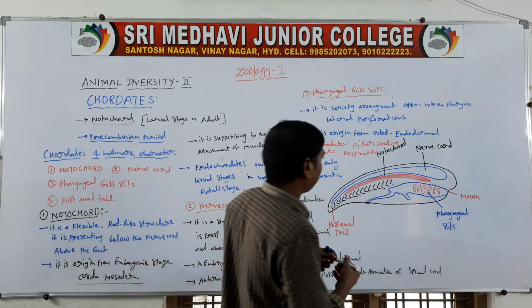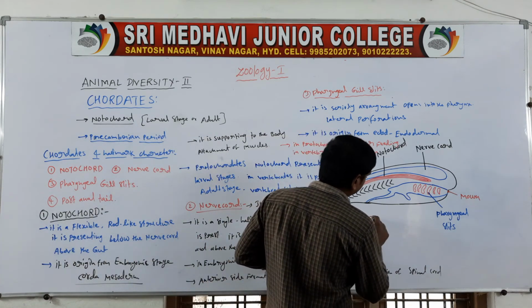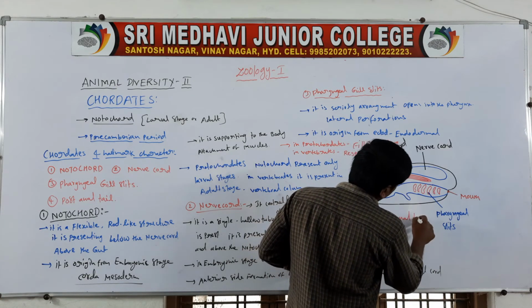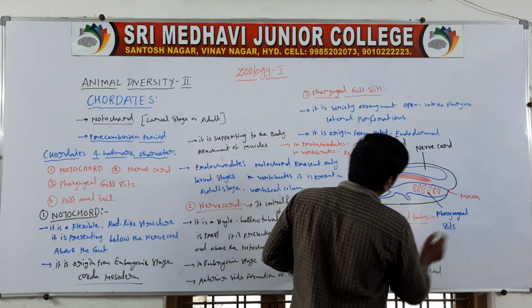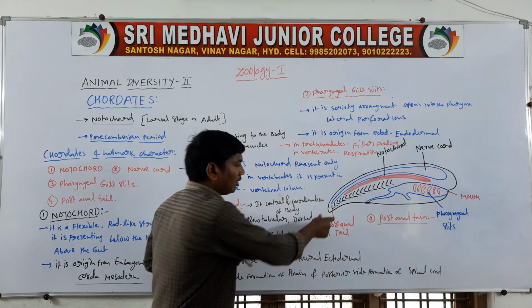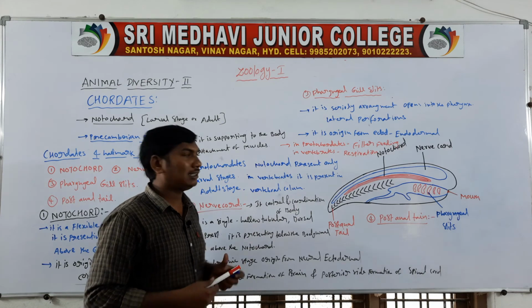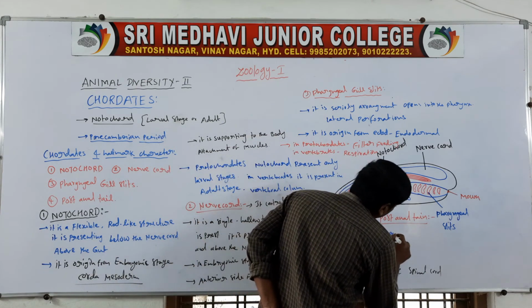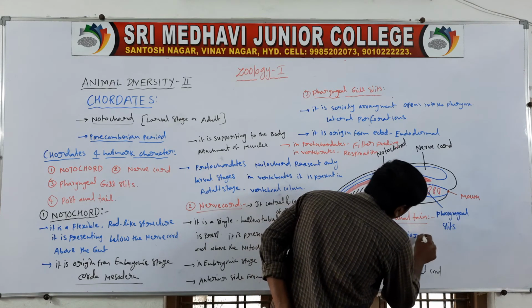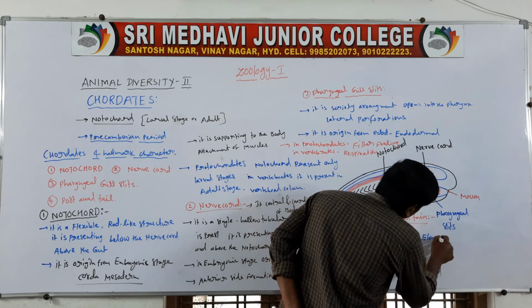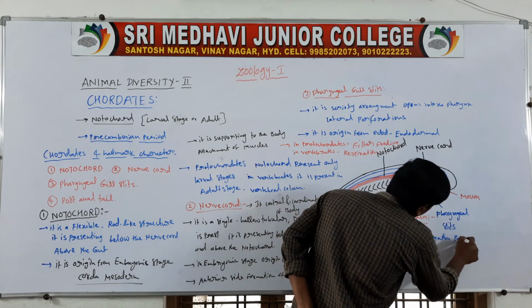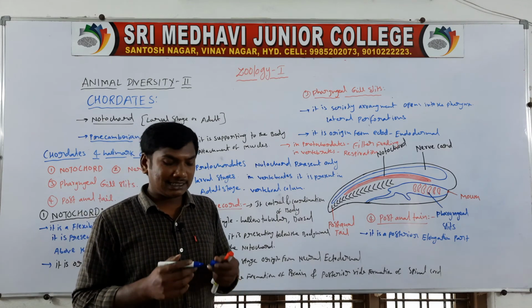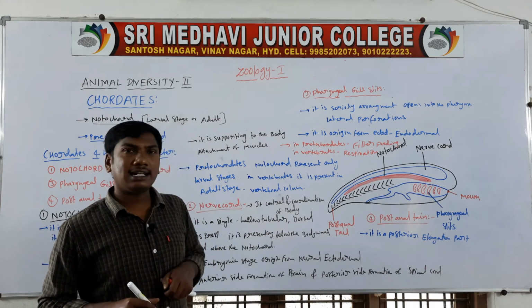Next one, fourth one, post-anal tail. It is the posterior elongation part. It is present as an extension beyond the anus or cloaca.